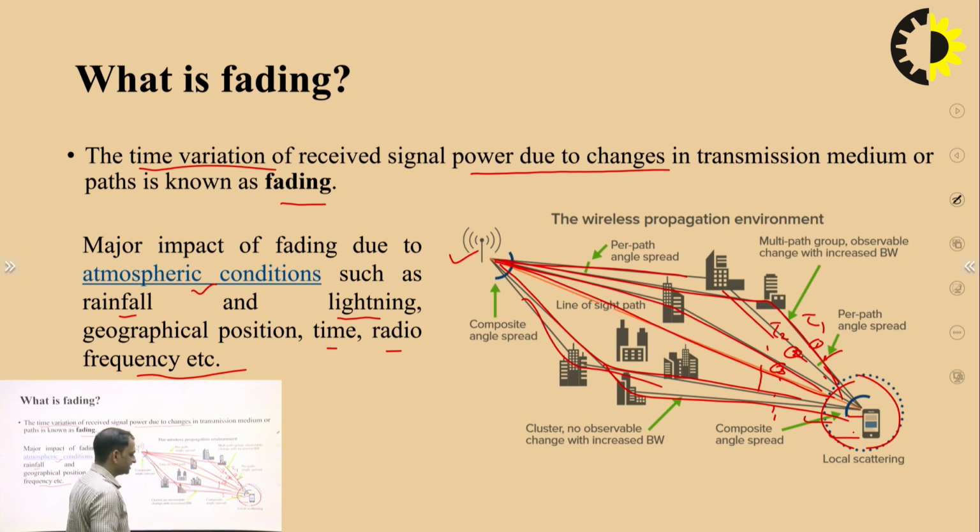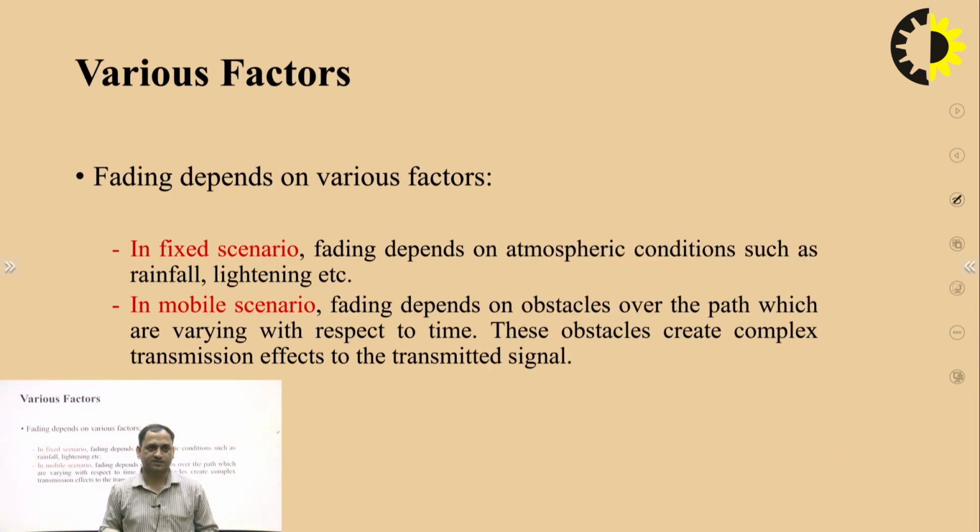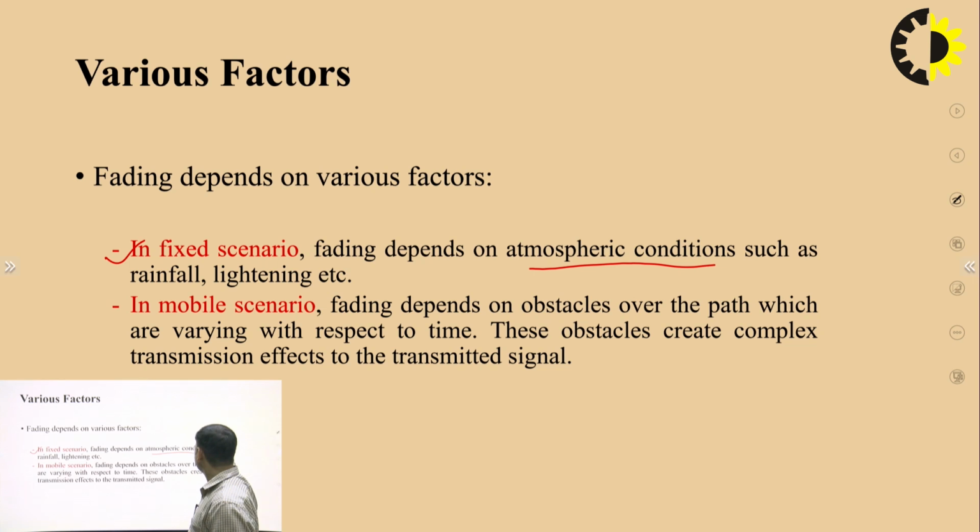So two main things are there. First, the signal reaches through different paths with different delays. Second, the angle of arrival at which it reaches the receiver side. In the mathematical model, we take care of these two components when we solve this type of composite problem. Another factor which influences fading is the scenario. First is the fixed scenario. In the fixed scenario, fading depends on atmospheric conditions such as rainfall and lightning.